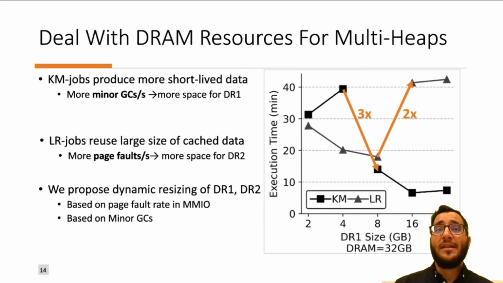So, the DRAM division between DR1 and DR2 cannot be static, but has to be dynamic. So we propose a dynamic resizing policy of DR1 and DR2 based on two measures: the page fault rate in memory mapped I/O and the number of minor garbage collections that happen in DR1.